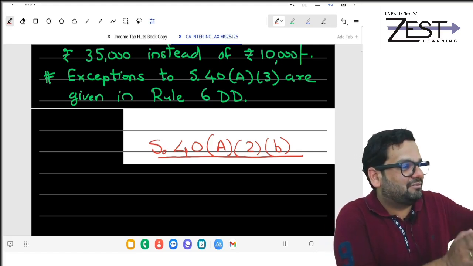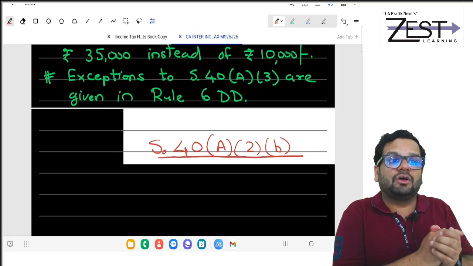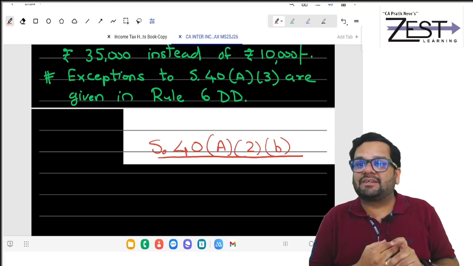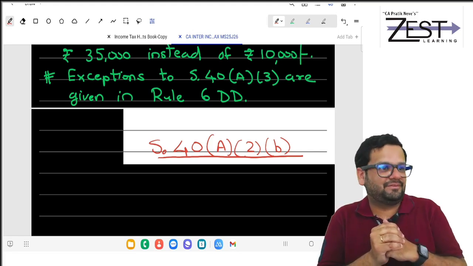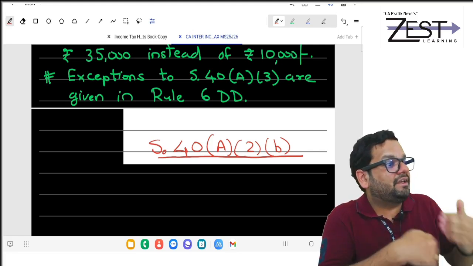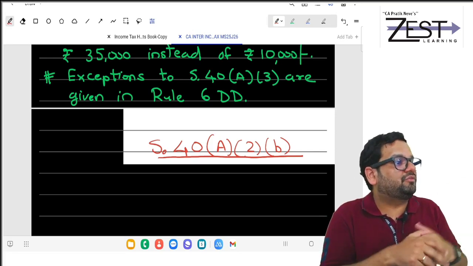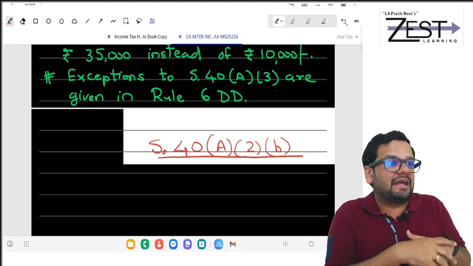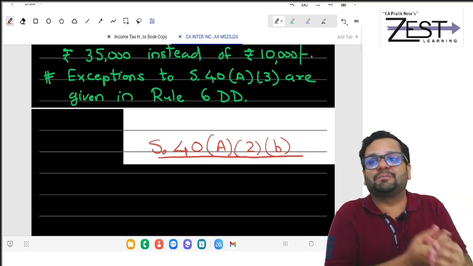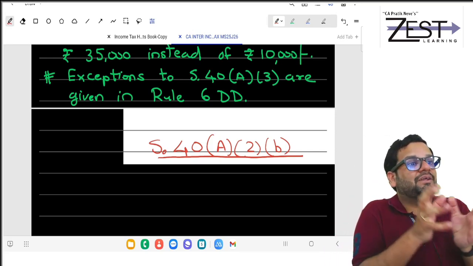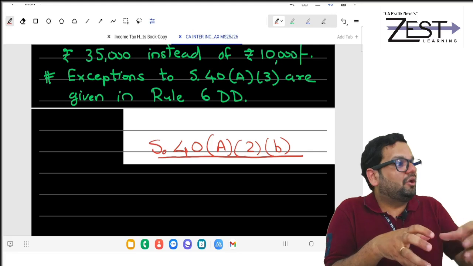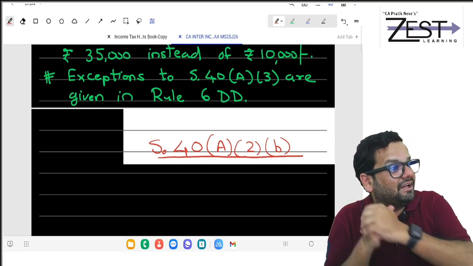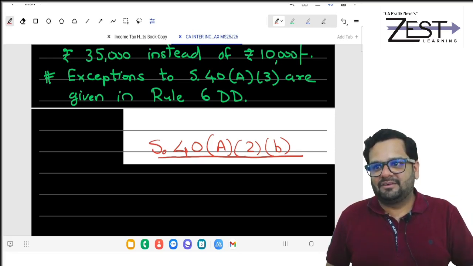These slabs we can take benefit of, because even if I calculate till 15 lakhs, my maximum tax is 1,40,000. And if my income has already exceeded 15 lakhs, then any extra income that I am earning directly gets taxed at 30%. So I am trying to shift my 30% to less tax by diverting income into the hands of my relatives. That is the point.